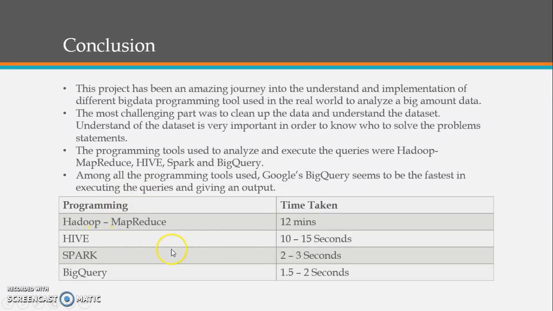This was one of the comparisons which I've seen, just with respect to the time taken by each programming tool to execute. Hadoop MapReduce standing at 12 minutes, Hive took 10 to 15 seconds, Spark took 2 to 3 seconds, whereas BigQuery took 1.5 to 2 seconds to complete a query run.